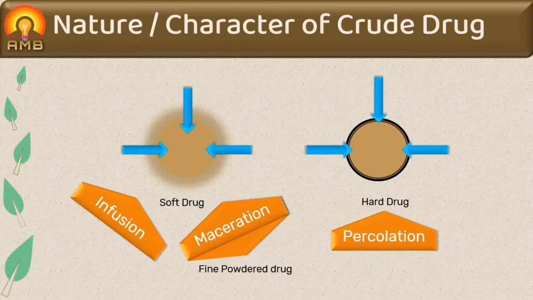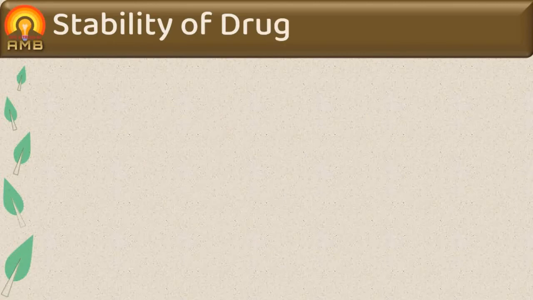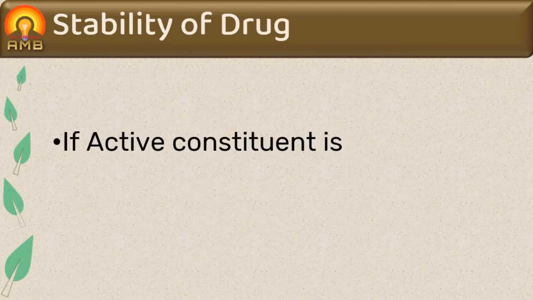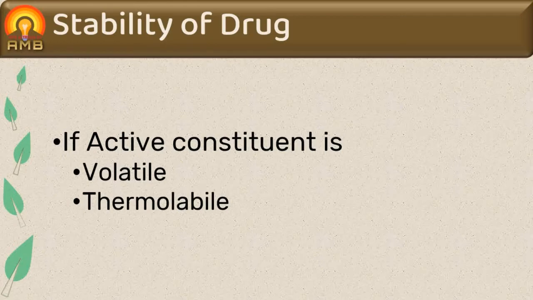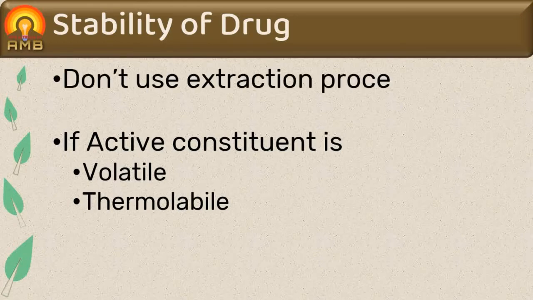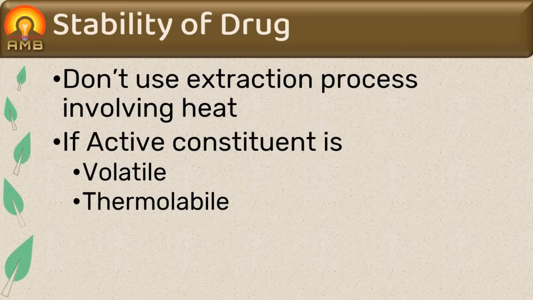Next factor is stability of drug. When active constituents are volatile or thermolabile, extraction processes involving heat cannot be used for extraction, as due to heat, volatile constituents get evaporated and thermolabile constituents may get degraded due to heat. In such case, drug can be extracted by maceration or percolation process in which heating is not required.